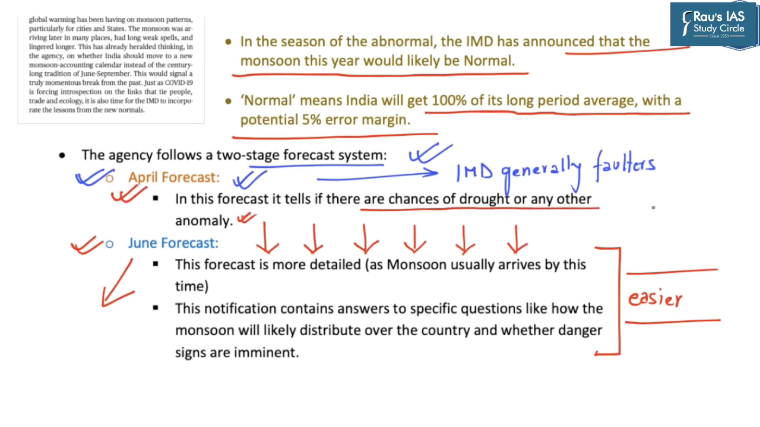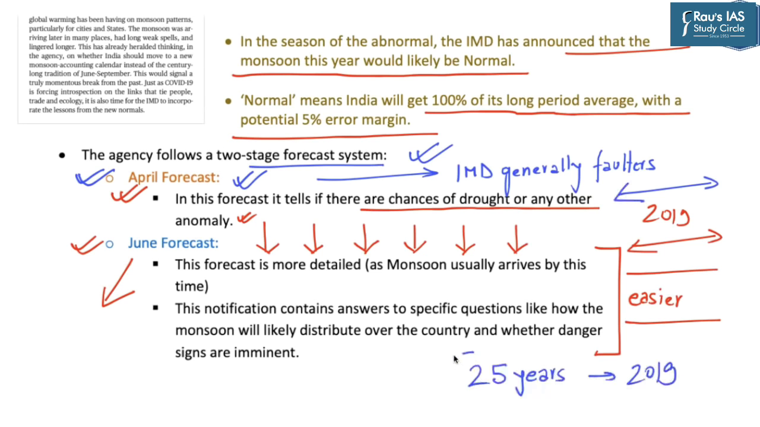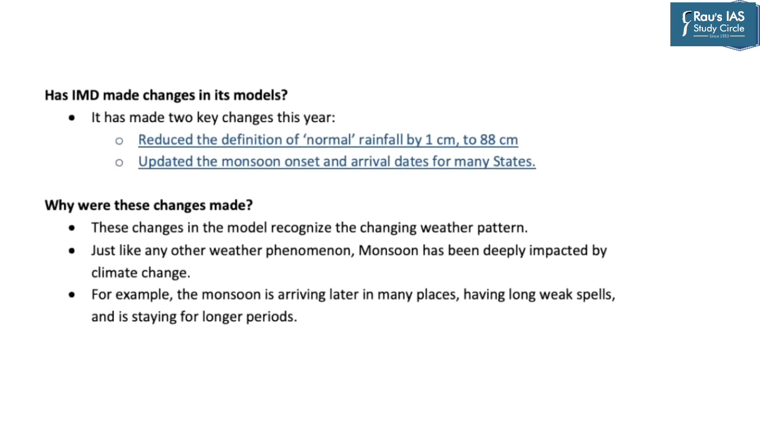Now what had happened in 2019 was that it was expected that less rainfall would occur, and IMD was also not very sure about it. However, it was witnessed that rainfall received in the year 2019 was highest in the last 25 years. So it is on this account that the forecasting model of Indian Meteorological Department has been criticized at times. So the question is, has IMD made any changes with respect to its models?